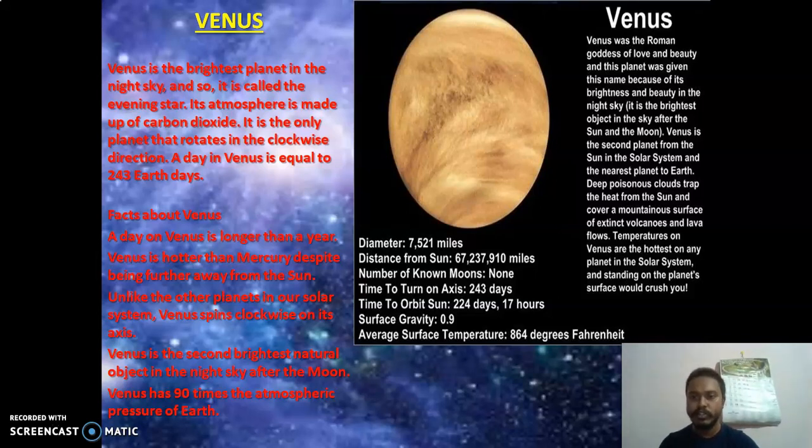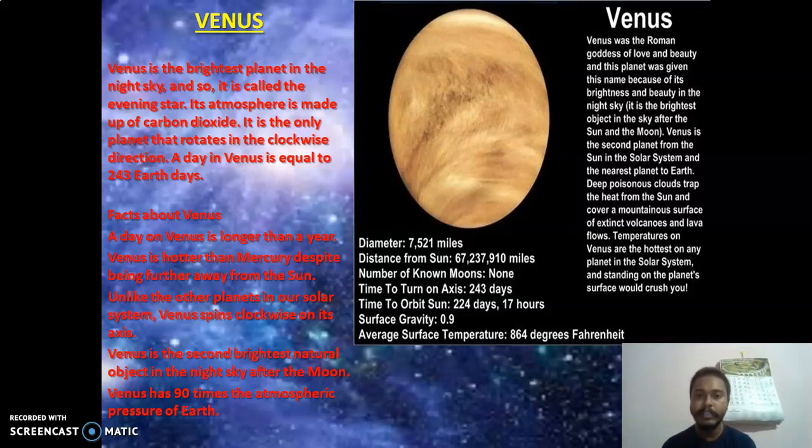Deep poisonous clouds trap the heat from the sun and cover a mountainous surface of extinct volcanoes and lava flows. Temperatures of Venus are the hottest on any planet in the solar system. Standing on the planet's surface would crush you. Means if we are on Venus for just a minute or a second, we will melt and be crushed. Okay, so much is the hotness. And it's because of this atmosphere. It's very poisonous because of carbon dioxide also, and because of this it has lava and volcanoes.